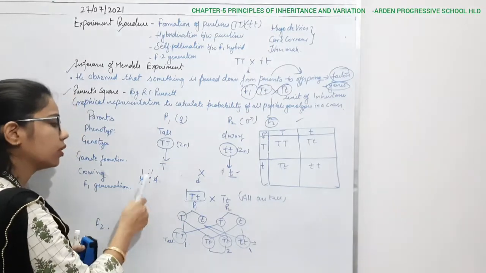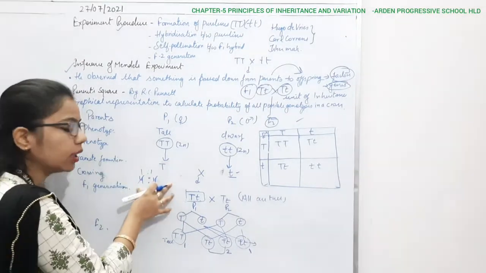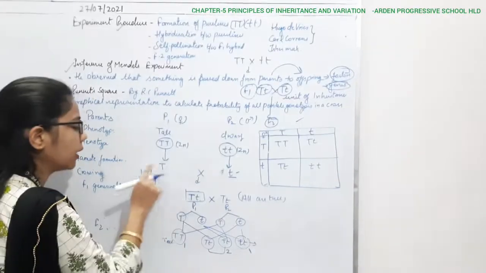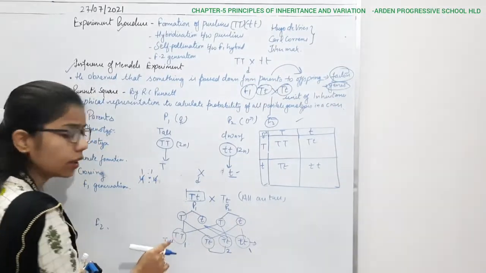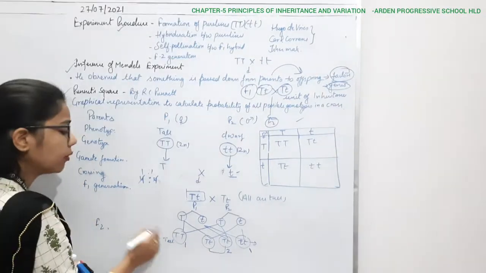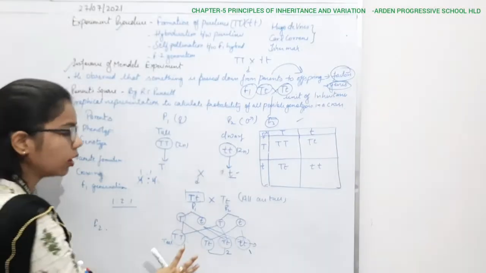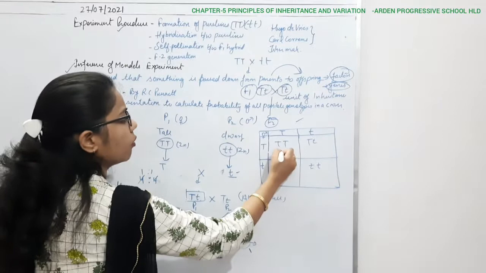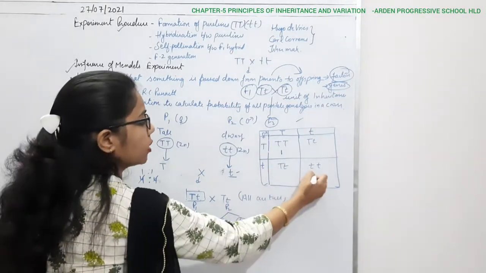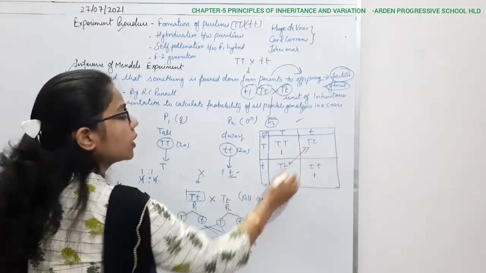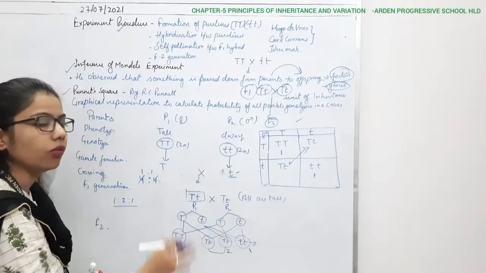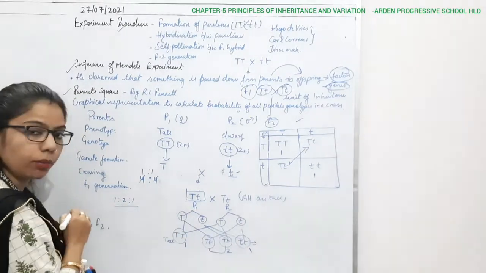But in the case of the F1 generation, whether it is the phenotypic ratio or the genotypic ratio, it will remain the same, that is 1:1. But in the case of the F2 generation, the genotypic ratio will be 1:2:1 because in total there are 4, okay. Out of them, 1 is tall, 1 is pure dwarf and these are the hybrids, okay. These are between both the parents.